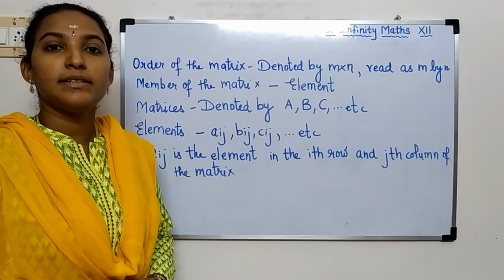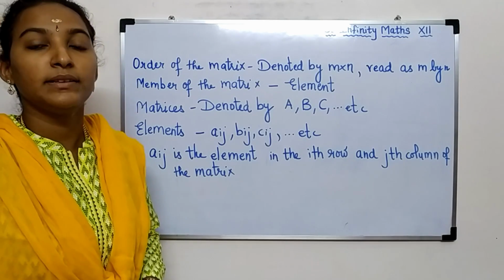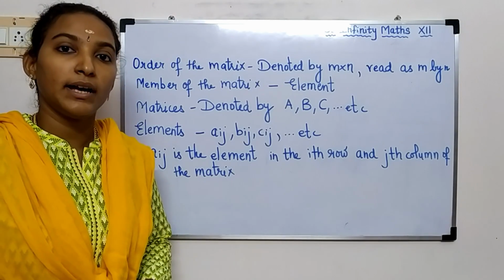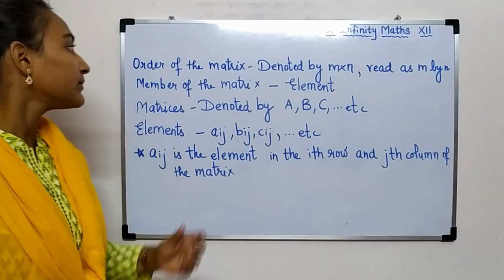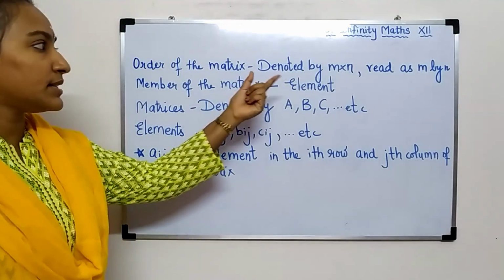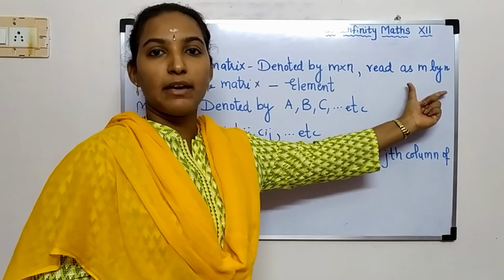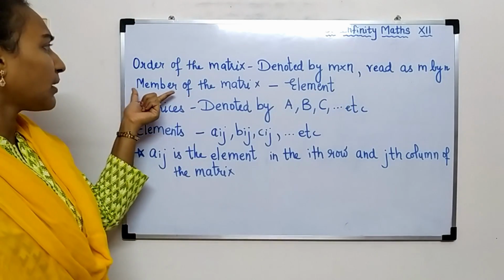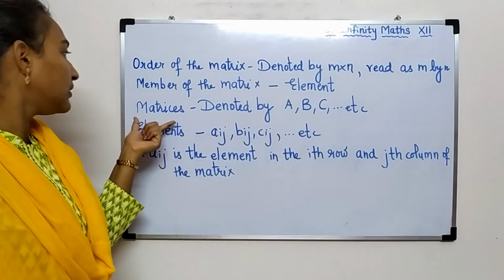Students, now we can understand some terms about the matrix. Moreover, you have to understand one thing, that a matrix does not have any special meaning and it does not have any value. Okay. The order of the matrix is denoted by m cross n and it is read as m by n. A member of the matrix is called an element.